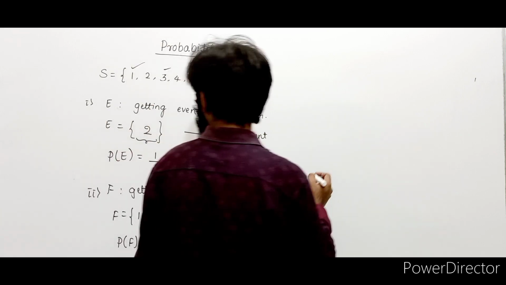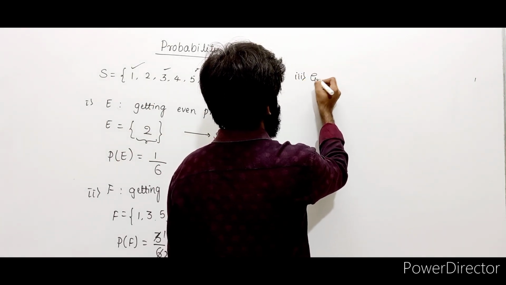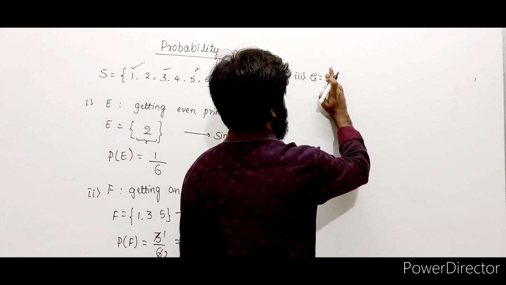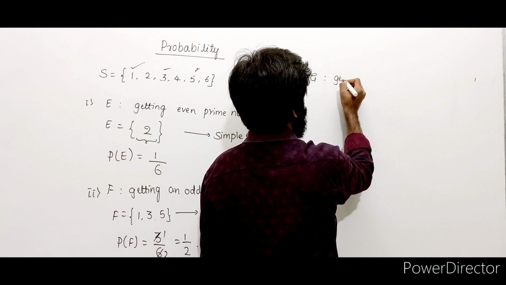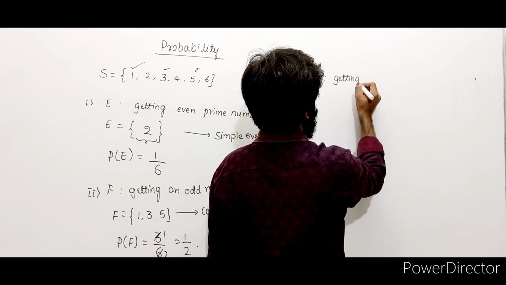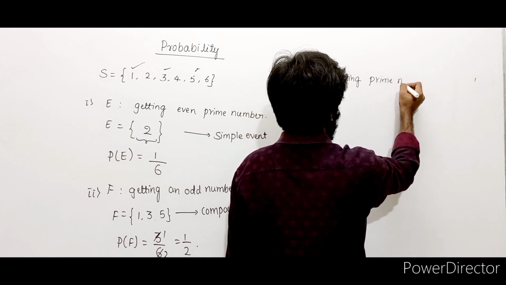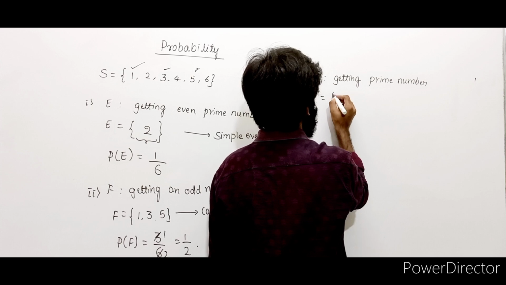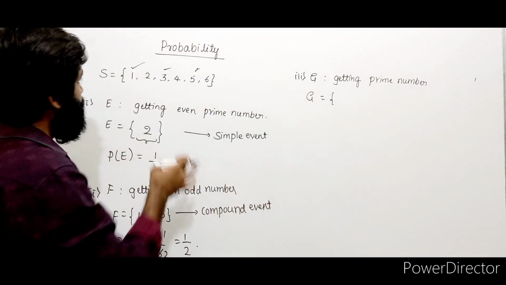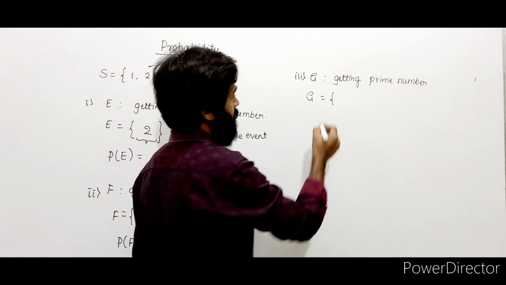Now let's take one more example. Let G be getting a prime number. Not even prime number, just getting prime number. Now G contains what all elements? What all elements are prime numbers here? 2, 3, 5 are prime numbers. 2, 3, 5.